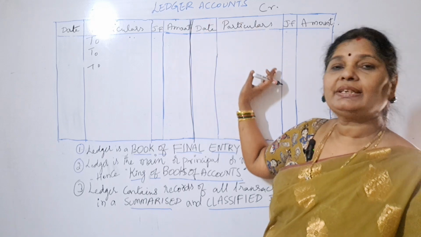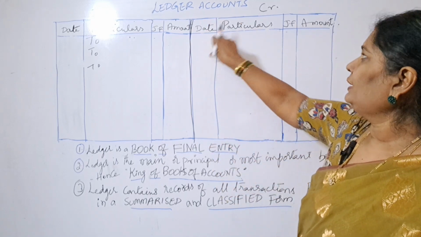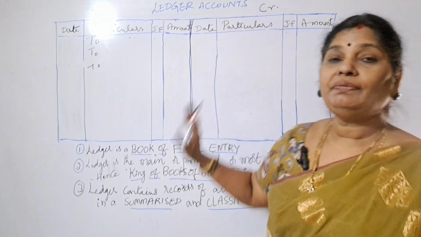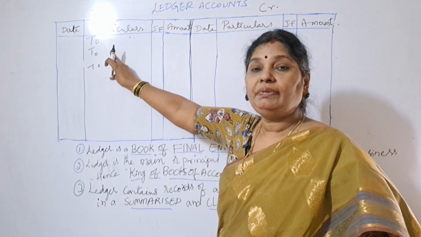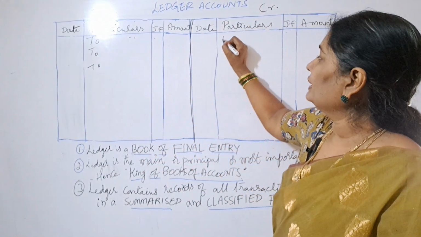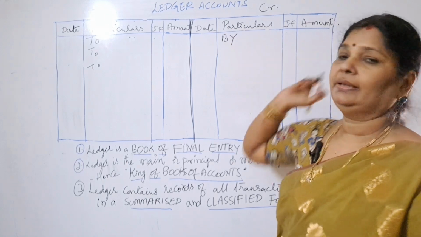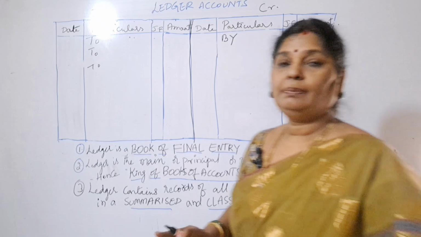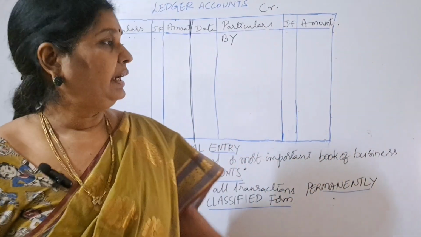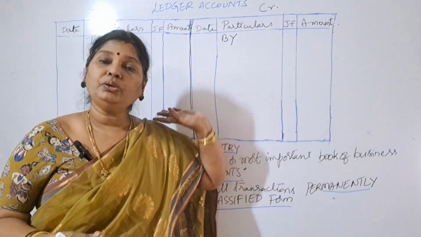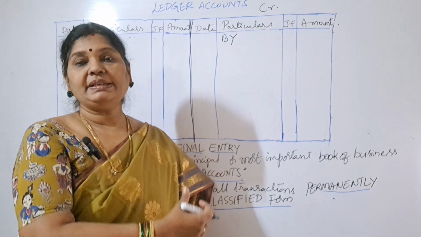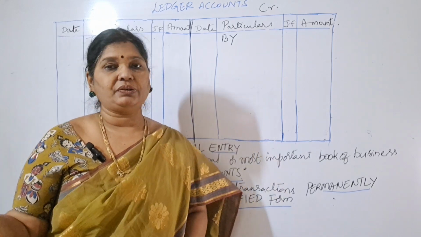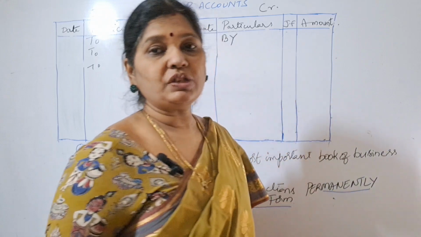In the same way on the credit side also we'll have the same date, particulars, JF and amount. The only difference is if you are writing on the debit side, we'll start with 'To'. If you are writing on the credit side, we'll start with 'By'. Remember that: To, By. We'll see some transactions and I will explain how to post that into the ledger. Only for example's sake I am showing you now, and in the next class, we will do problems in ledger accounts.